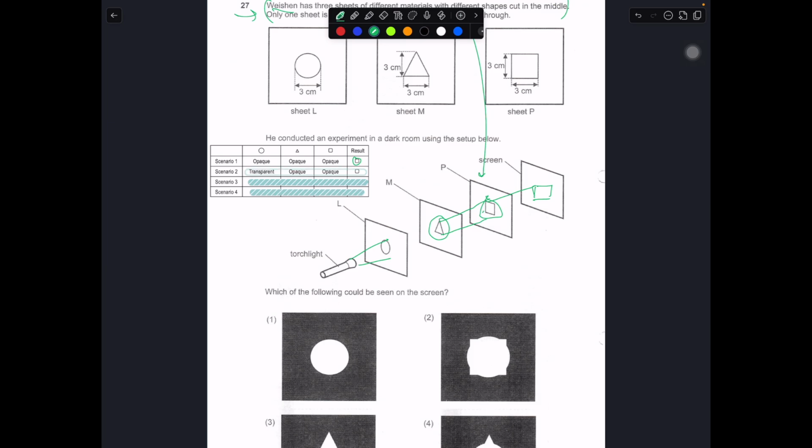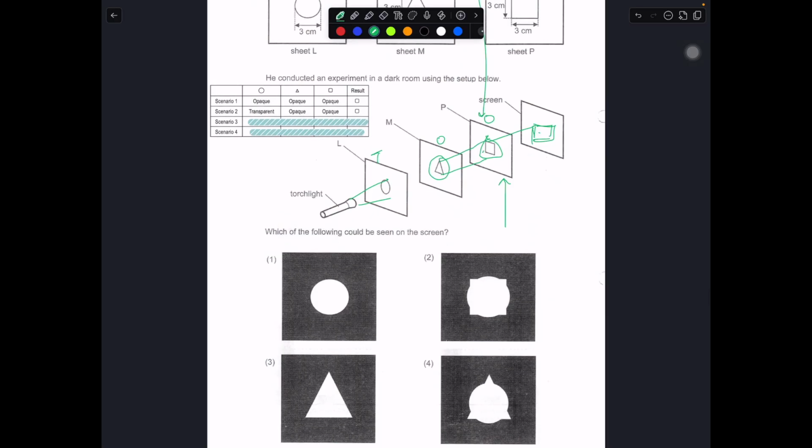In the next scenario, let's say the circle is transparent, and this is opaque, opaque. Then you will still have the square, because you look at the last position where the material is opaque. That will be the answer. But you still don't see a square, so square cannot be the answer. In the third scenario, this part here is opaque, this part here is transparent, this part here is opaque, so the triangle is transparent. You will still see a square, because the last position of the opaque material is still a square cutout. But you don't see a square, so square cannot be the answer.